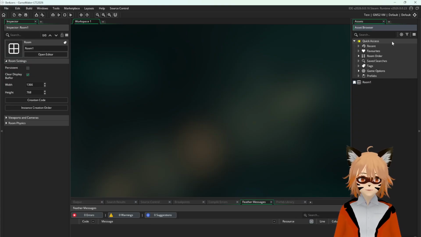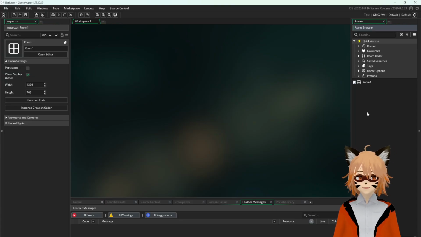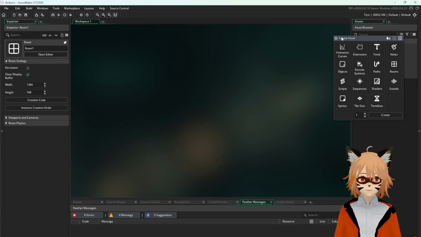All right, but as you can see here, there are no objects or sprites. Sprites are basically the in-game representation of game art for your game. So what we're going to do is press this plus button, and we're going to create a sprite here. All right.